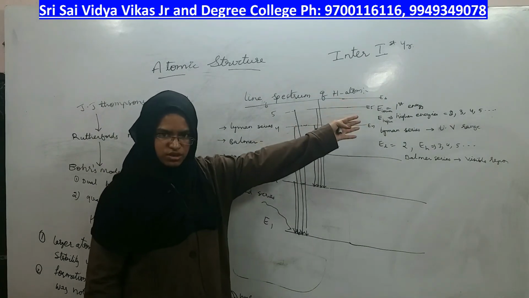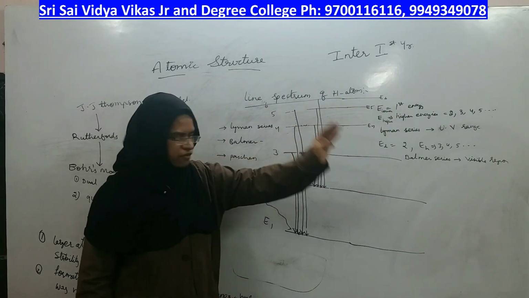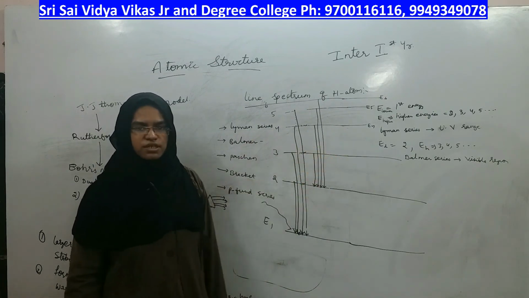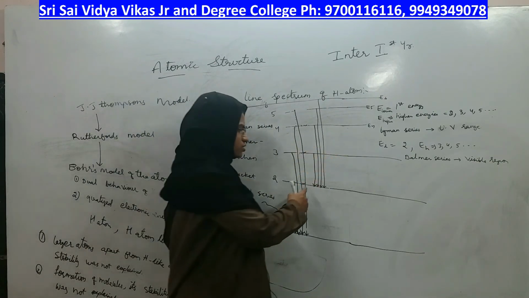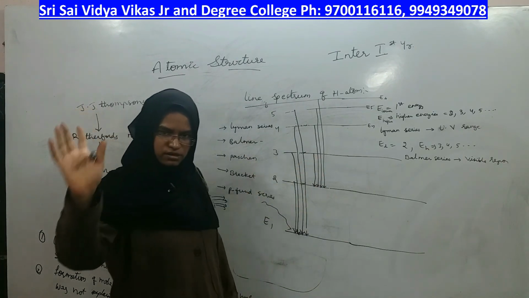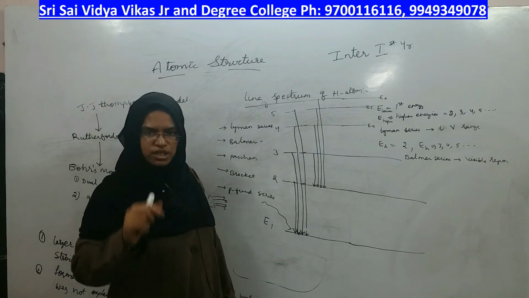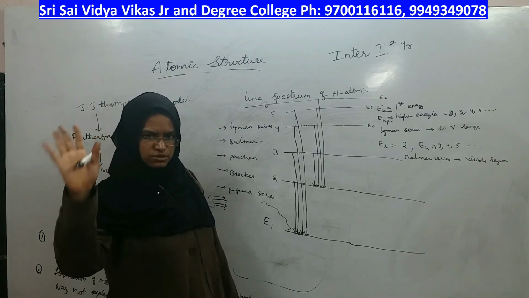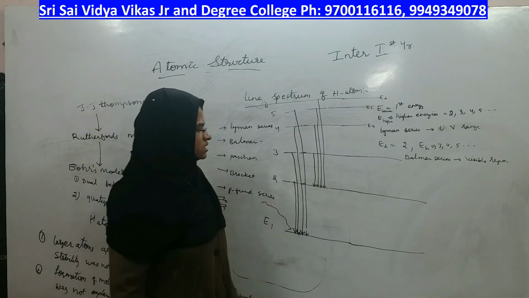Lyman series you cannot see, and the series which come after Balmer series also you cannot see, but let us look at which transitions come under Balmer series, right? Balmer series means it has to come to second level. From where? From 3rd to 2nd, or from 4th to 2nd, or from 5th to 2nd, or from 6th to 2nd, right?